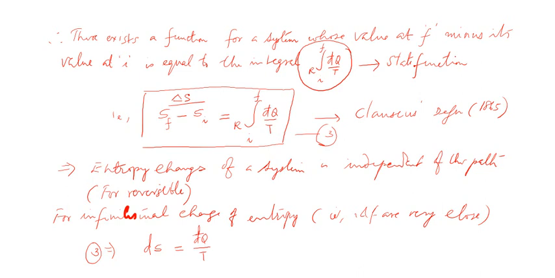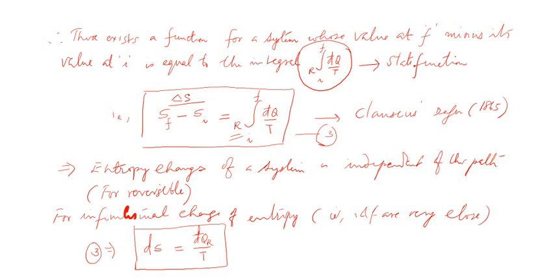But still, this equation holds only for what kind of a process? Reversible process. So the r that I used to write here, I'm going to shift and write it here. So this is the way in which it is defined. For infinitesimal changes in the entropy, it's given by this standard equation. And this is the equation that we will be using as the defining equation for entropy change.